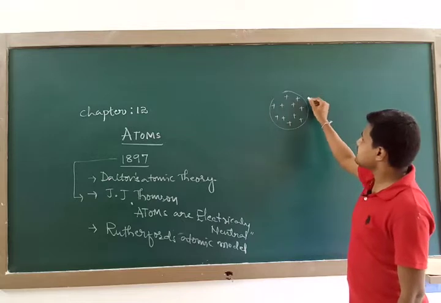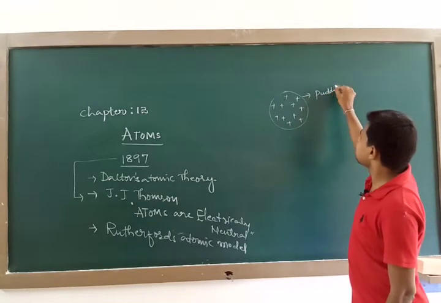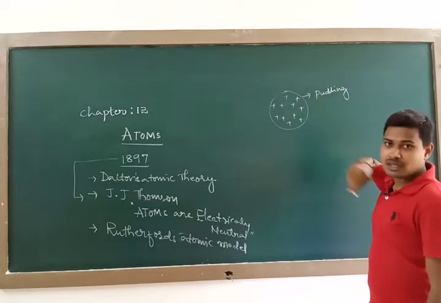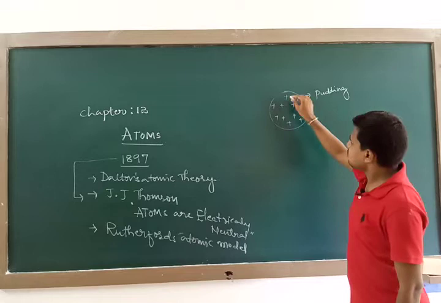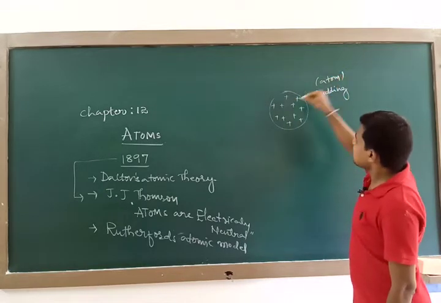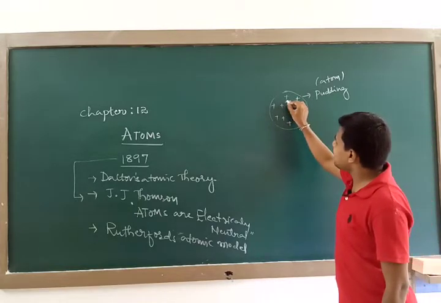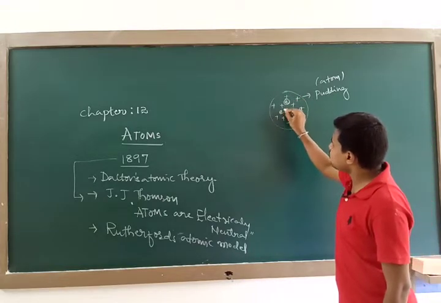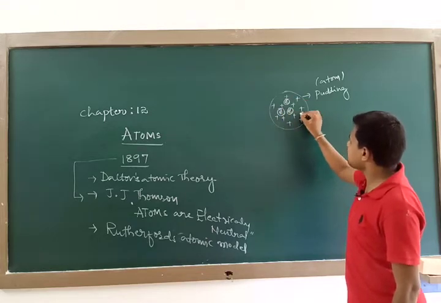Say we can just call it a pudding. So he called it a pudding. You know that it is a sweet dish. So the entire volume of this pudding, that is nothing but the atom, is filled with positive charge, where negative charges are just embedded on it. He told that the negative charge is embedded on it like plums on a pudding.